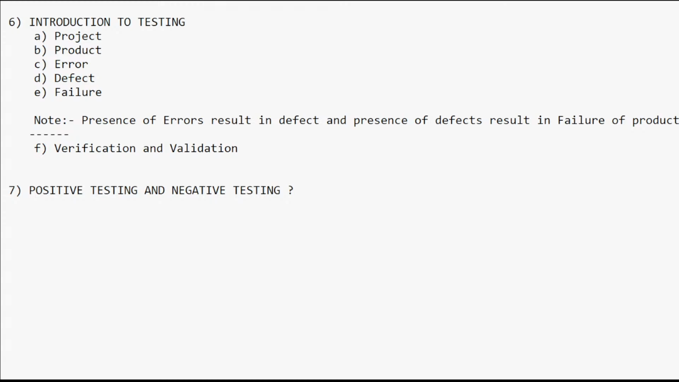Please feel free to ping any questions or doubts you have, please interact with me. At the same time, the question I asked just now is: what is positive testing and what is negative testing? Please respond if you know. If you don't know, also please put no, so that I will try to explain more for you. Now I am going to take a paint application to show you examples for these two testings, positive testing and negative testing.